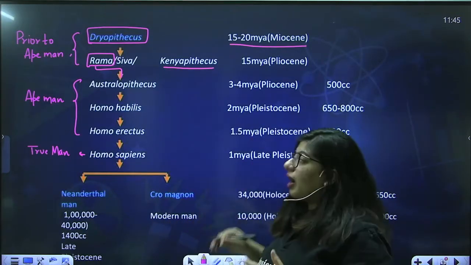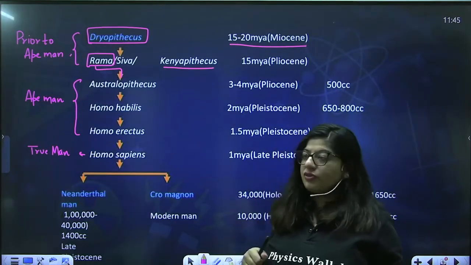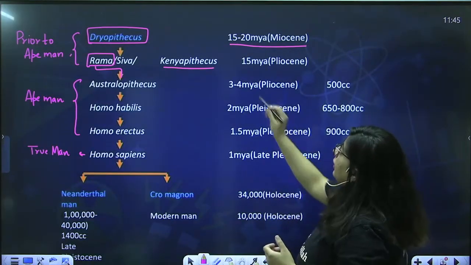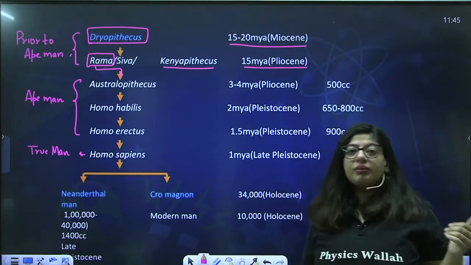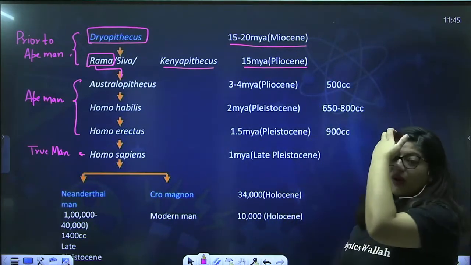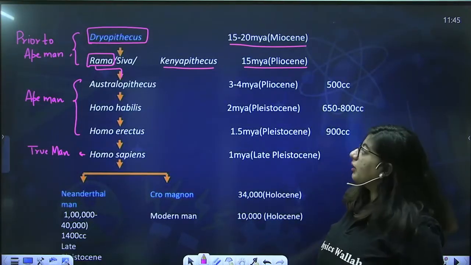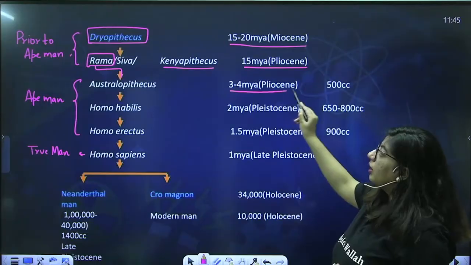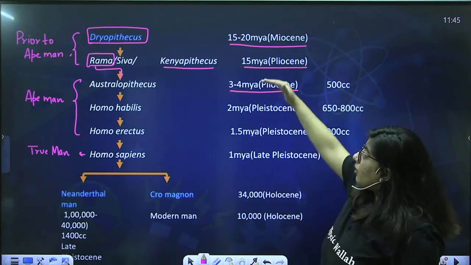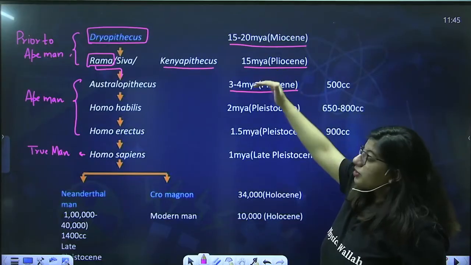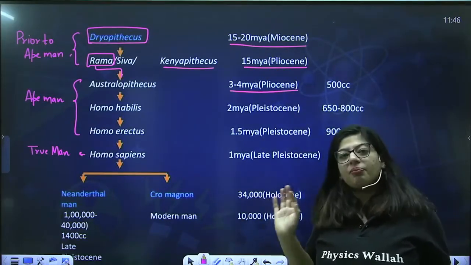Okay. So Ramapithecus was on a direct ancestral line to human evolution. So it is supposed that they also were present around 15 million years ago in Pliocene. Right. Now after that, from Ramapithecus comes the Australopithecus, which were present on Earth around 3 to 4 million years ago. Now you must be thinking, ma'am, there is quite a gap between these two. So that was a black period in human evolution. Nothing happened at that time.